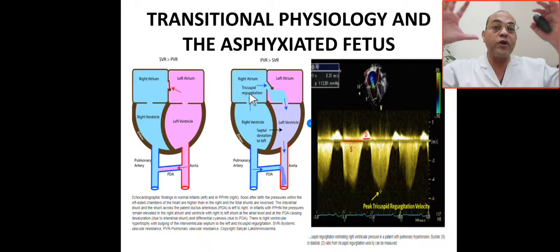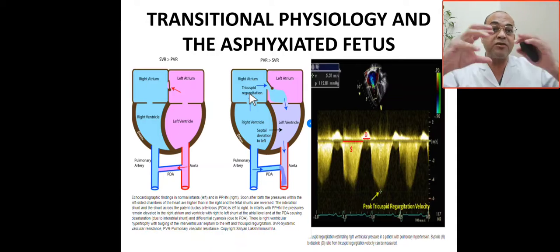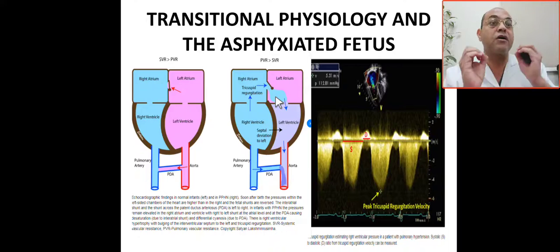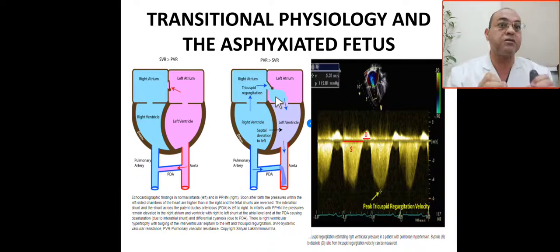So all the blood accumulates in the right atrium, leading to tricuspid regurgitation, and also the blood goes through the ductus arteriosus. You see here the PFO or atrial septal defect, so it goes through the ASD and makes mixing. So the murmur associated with PPHN or pulmonary hypertension is related to tricuspid regurgitation.